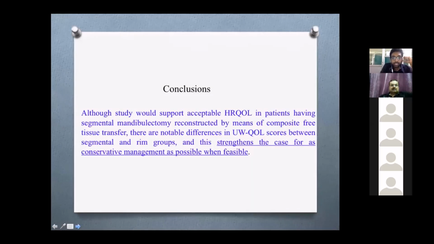The conclusion is that the study has supported an acceptable quality of life in patients having segmental mandibulectomy reconstructed by means of composite free tissue transfer. But there are notable differences between the scores of the segmental and rim groups, and this strengthens that conservative management should be done whenever it is feasible.